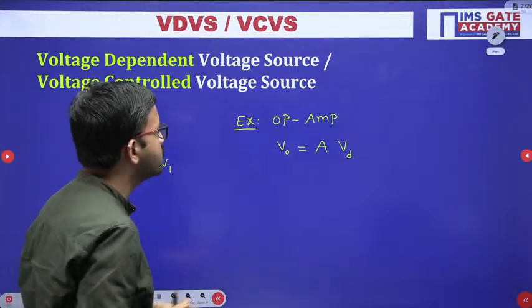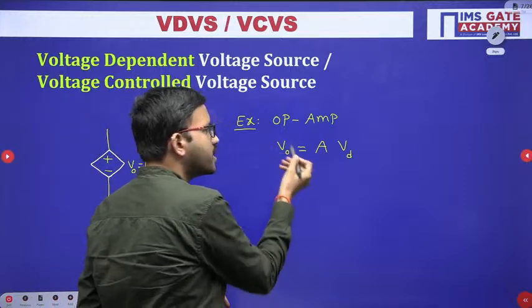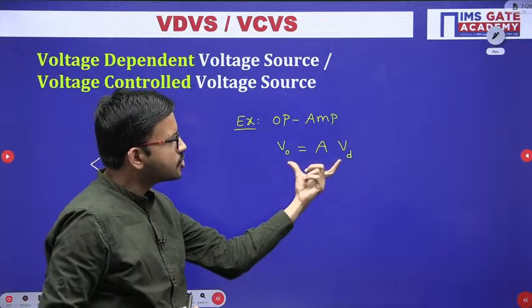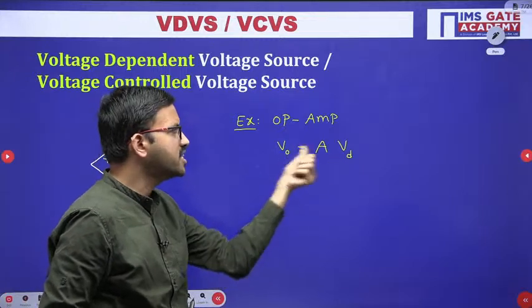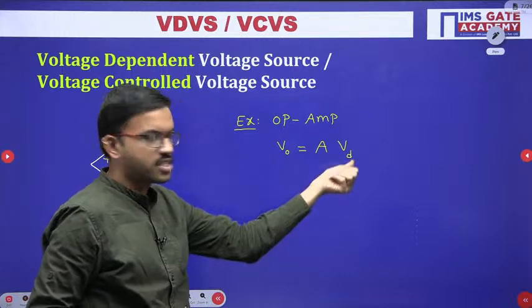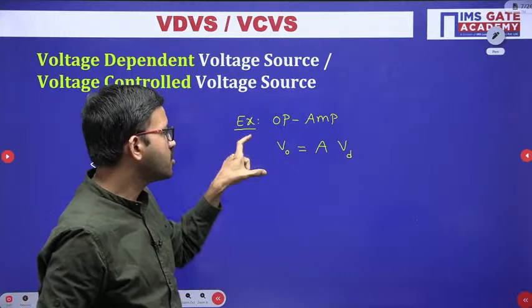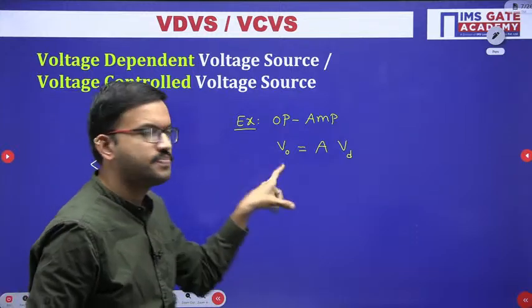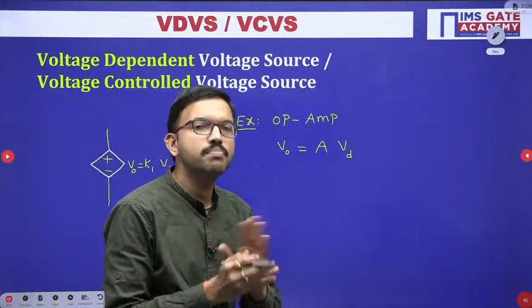Now you can observe here the output is voltage and the input is voltage. When you take the ratio of output and input, both are voltages, so the ratio of output voltage and input voltage is nothing but gain. That gain is nothing but voltage gain.